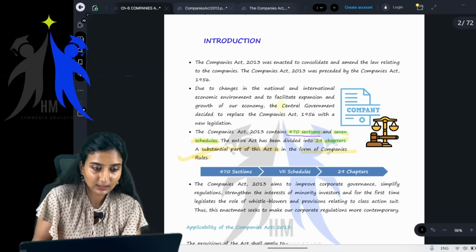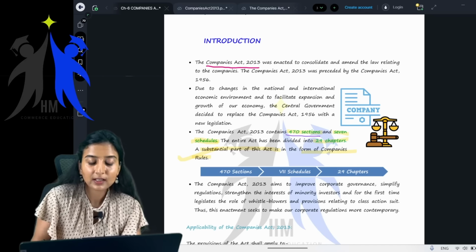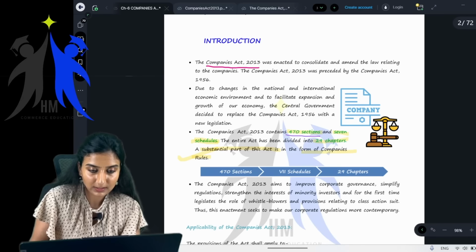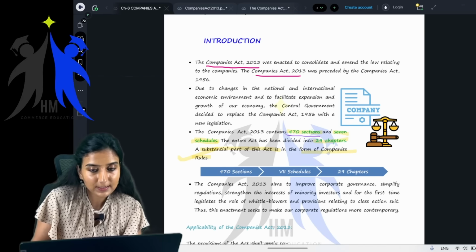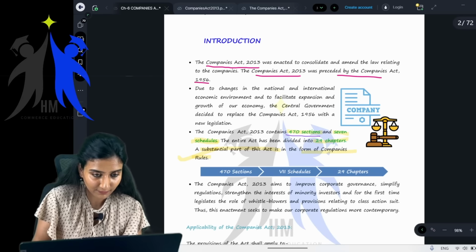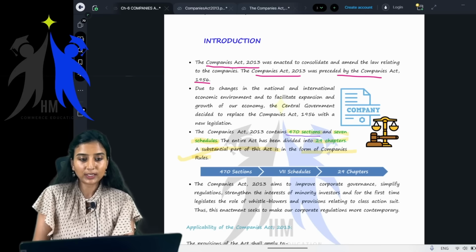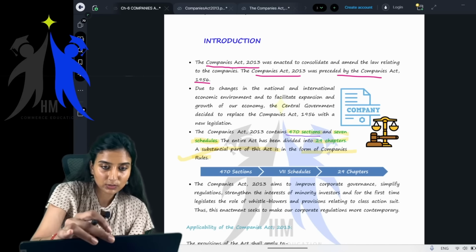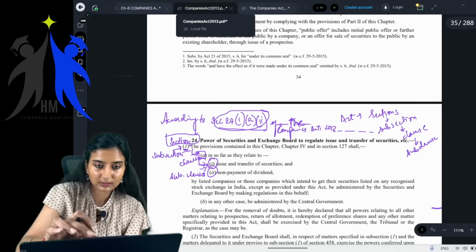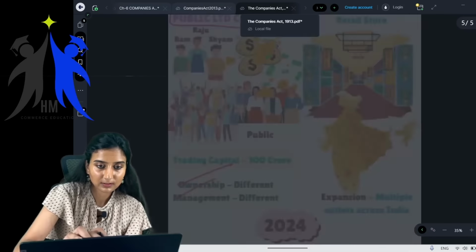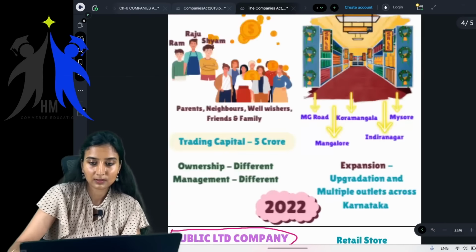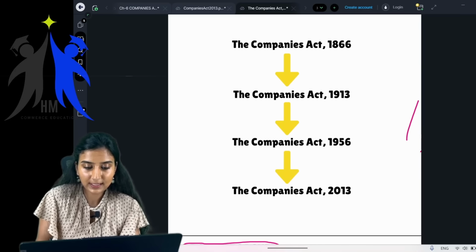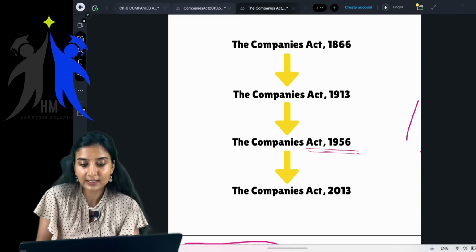The Companies Act 2013 was enacted to consolidate and amend the law relating to the companies. The Companies Act 2013 was preceded by the Companies Act 1956. So initially, students, this 2013 Act, it was Companies Act 1956. Okay, I'll just show you. See, this Companies Act 2013 was preceded by Companies Act 1956.